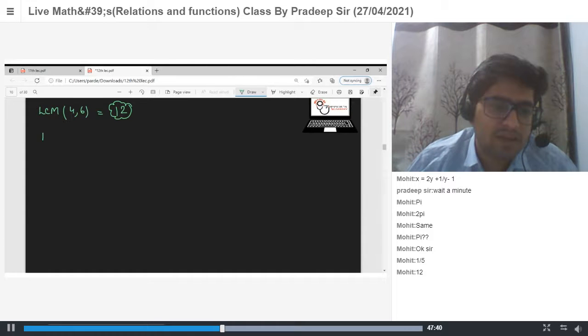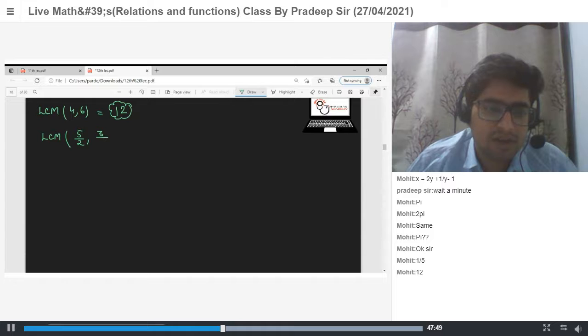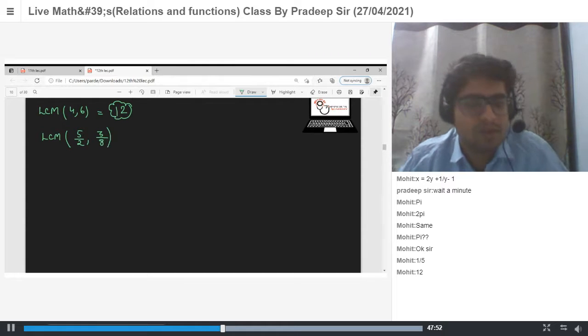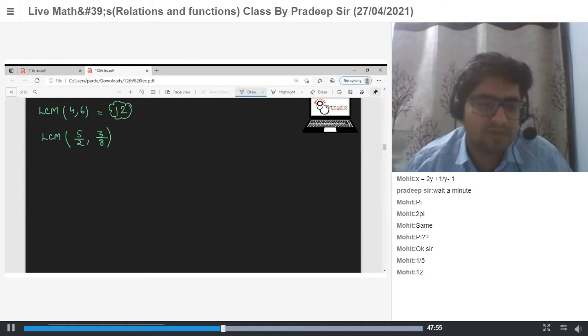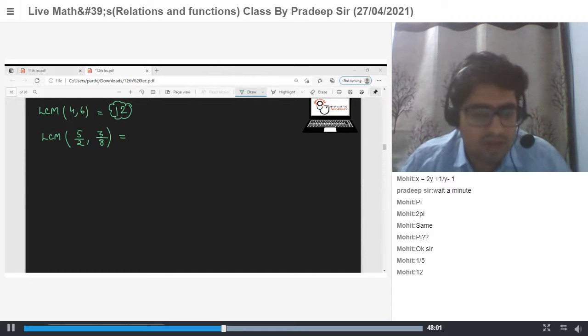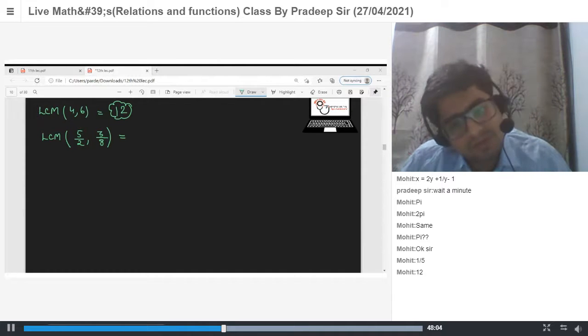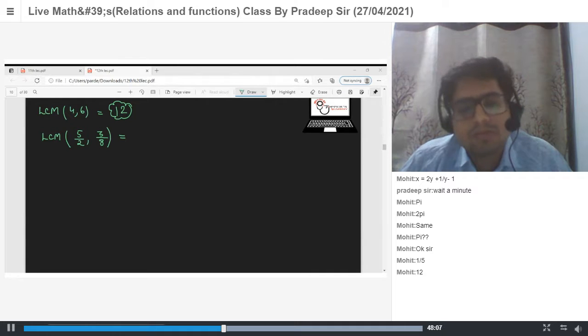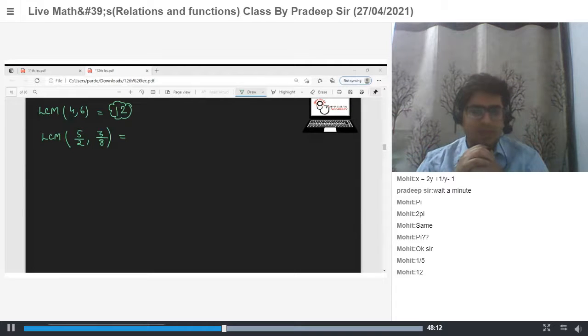Now tell me LCM of 5 by 2 and 3 by 8. What is the LCM of 5 by 2 and 3 by 8? How to find LCM of two fractions? Definition is, LCM is the least common multiple or smallest common multiple. So what will be the LCM for 5 by 2 and 3 by 8?